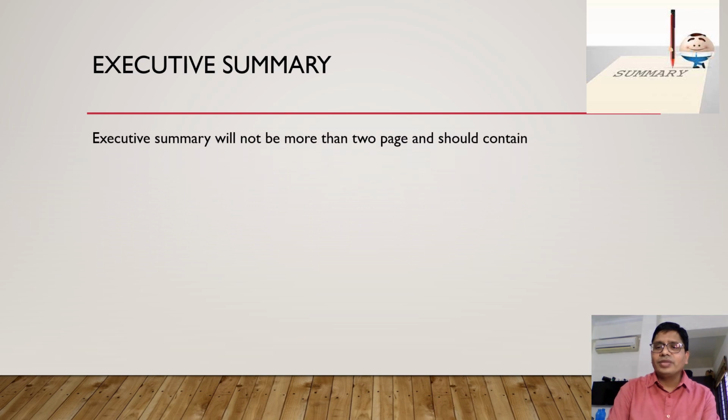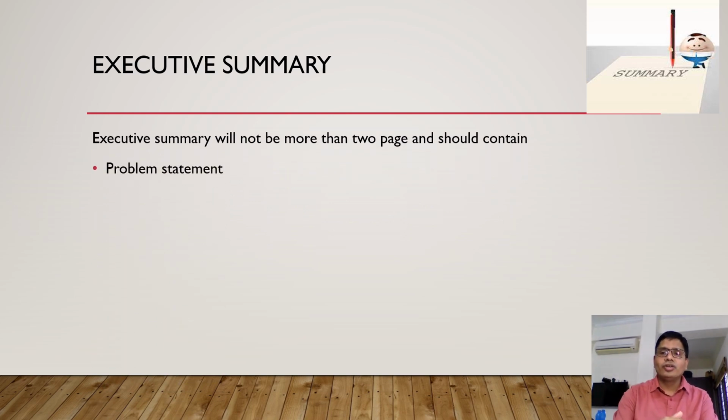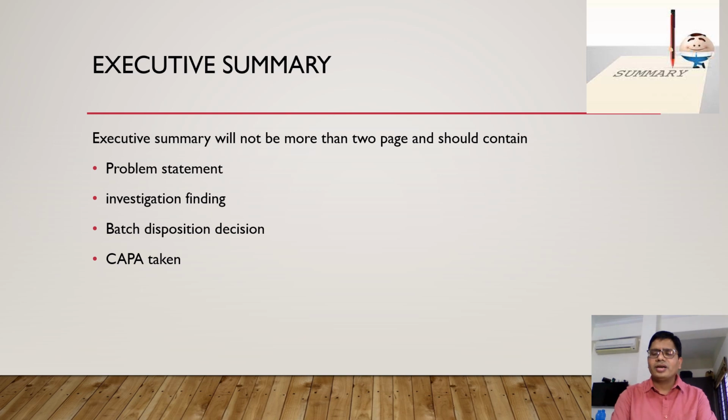The requirement of the executive summary: when the auditor comes, you can show him the executive summary report. He will review the executive summary and understand the complete flow of the OOS investigation. Then he will not go to review the 35 pages of the investigation report again. He can understand with the 2 pages only. So the executive summary report should contain the problem statement, then investigation findings, batch disposition decision, and CAPA taken. All of this has to be part of the executive summary report. It should be defined very systematically and very clearly. So the executive summary is also very important.